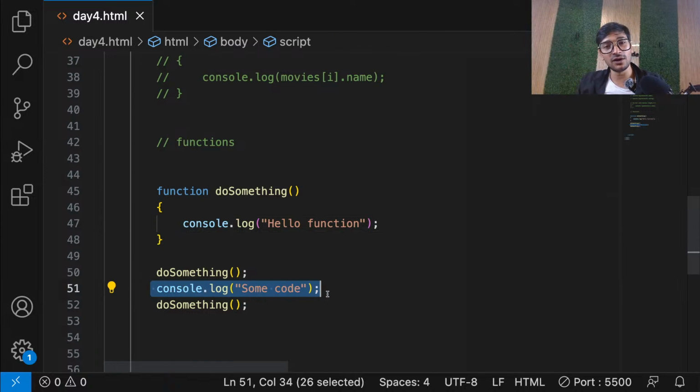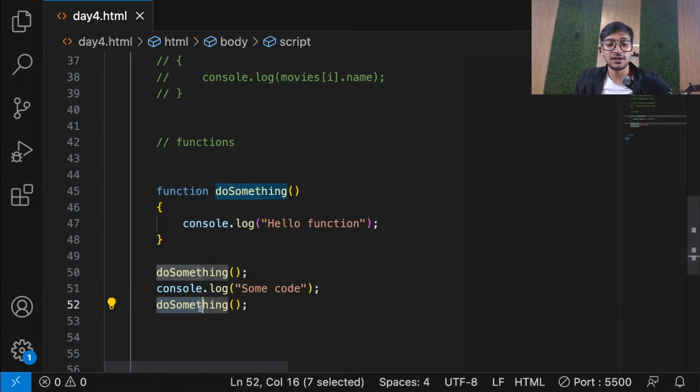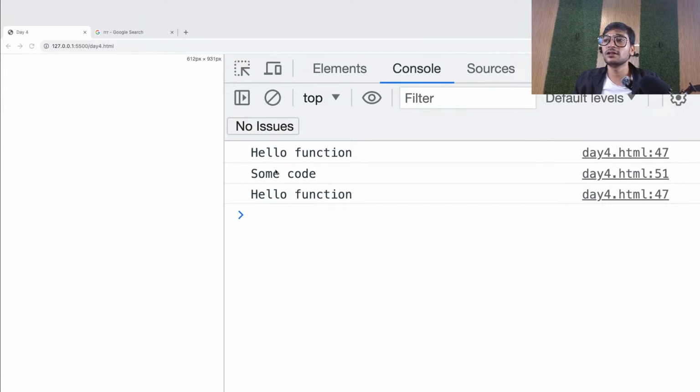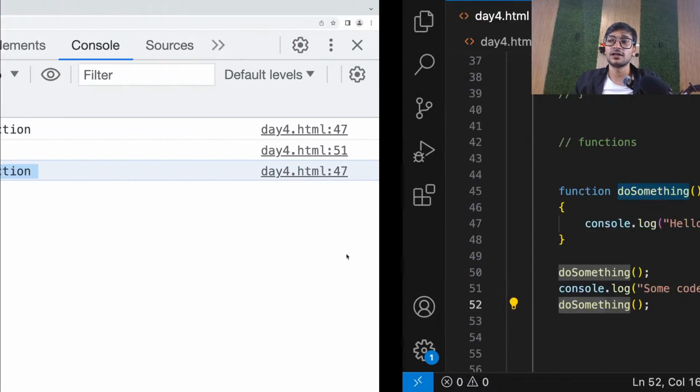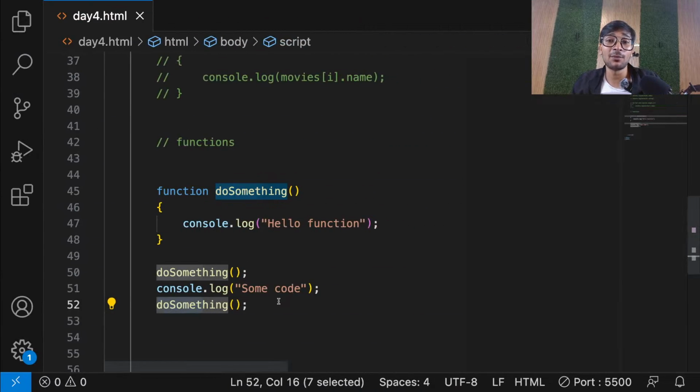Okay. Then you have some other code. It can be anything. It can be a function call or some bigger thing. And then again, you're calling the function. And now if you check, see, hello function, first you call the function. So that is the output of the function, and then some other code, and then again, hello function. And you can call that function n number of times, guys. Is that clear to everyone?